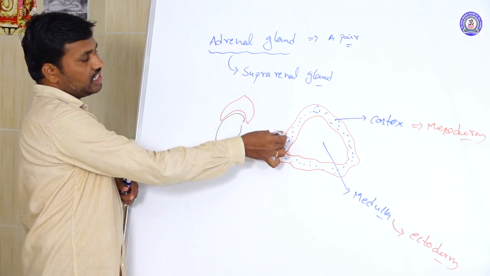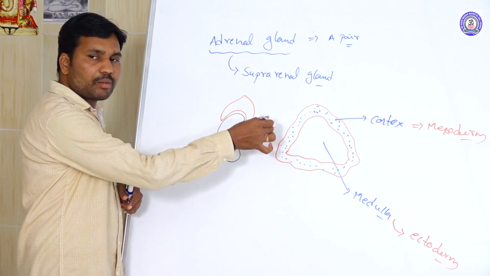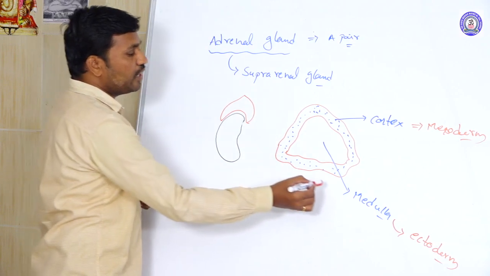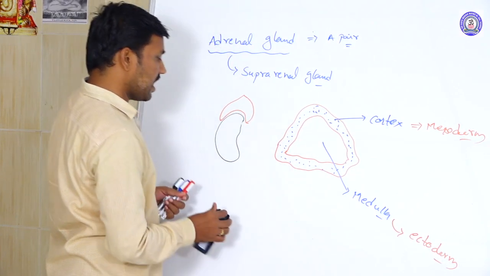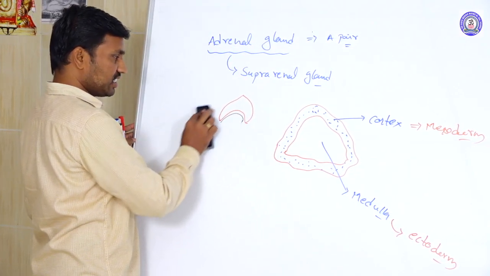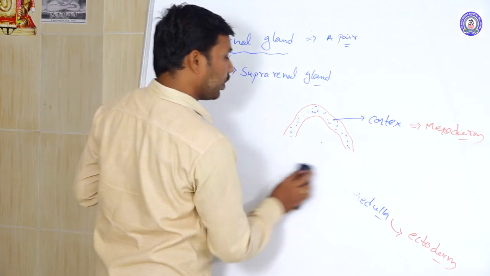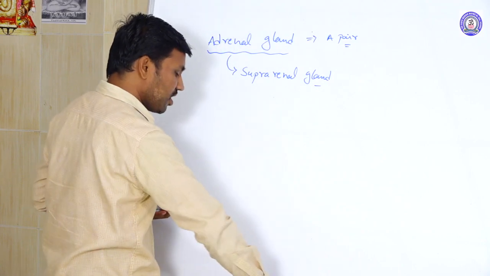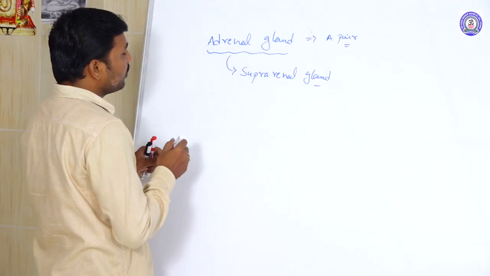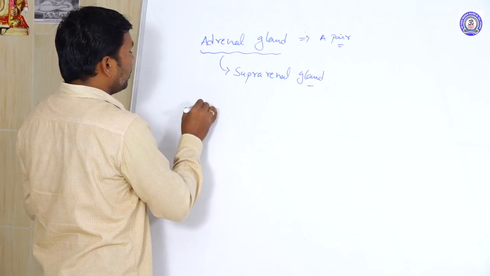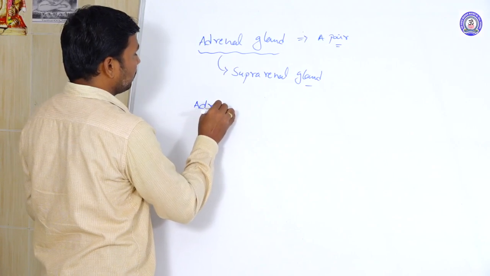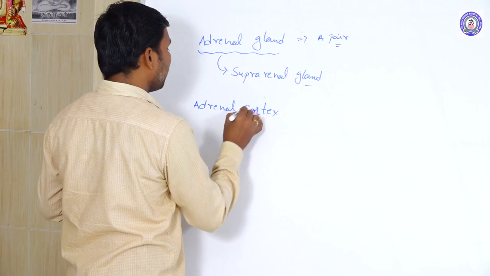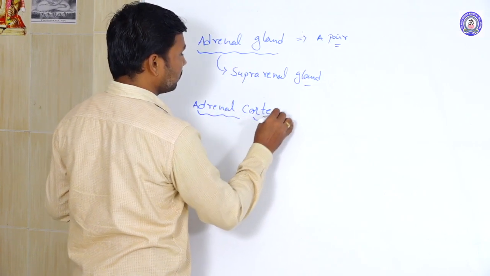Here the cortex region is releasing some specific secretions, and in the medullary region also some specific secretions are produced. What are those secretions and what is their specification? One by one can be studied. First of all, we are taking the adrenal cortex region.